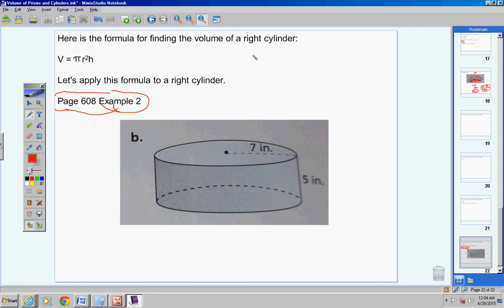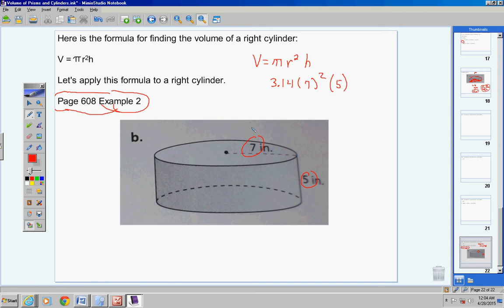Now here we go. Volume equals pi r squared h. So for pi I'm going to put 3.14. For the radius I'm going to put 7 because the radius is right here. And for the height I'm going to put 5 because the height is right here. Alright, so let me grab my calculator.